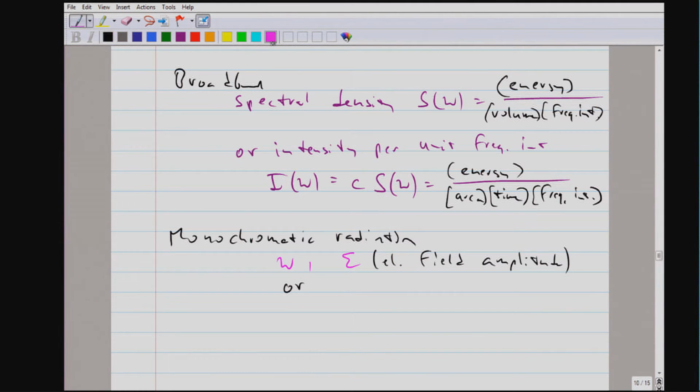Or we can characterize the light by the intensity I. But then it's an intensity which has the units of energy per area and time. It's not normalized to any frequency interval because we have assumed that the frequency interval is 0.